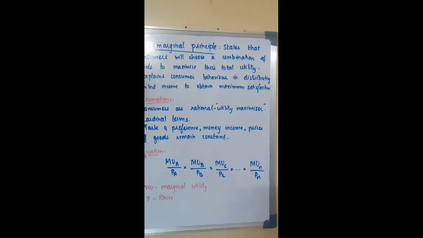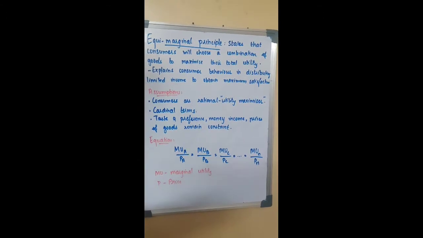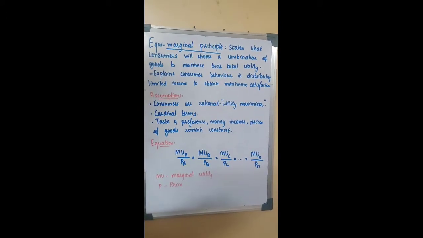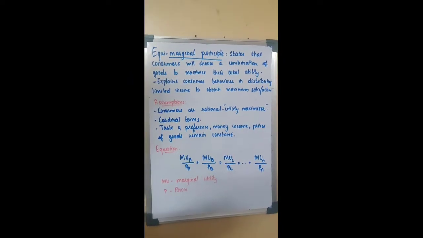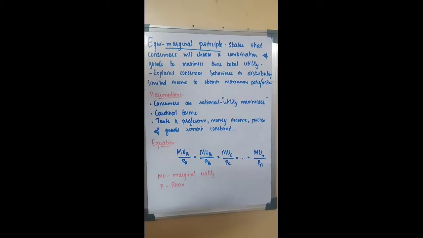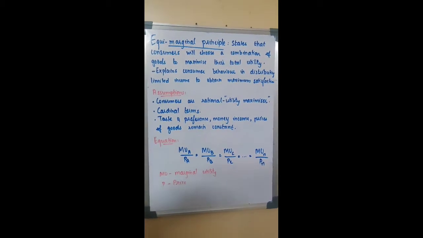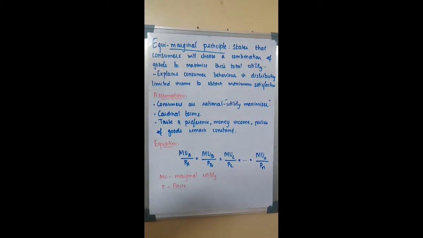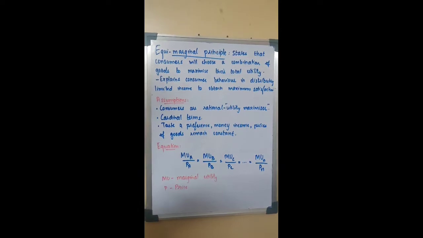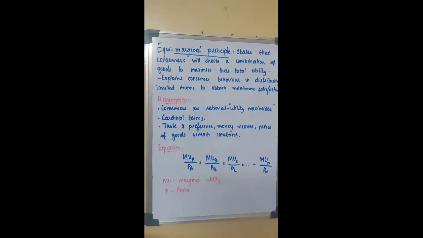What is the equi-marginal principle? The equi-marginal principle states that a consumer will be maximizing his total utility when he allocates his fixed money income in such a way that the utility derived from the last unit of money spent on each good is equal. In other words, the equi-marginal principle helps us explain consumer behavior in distributing his limited income to obtain maximum satisfaction.